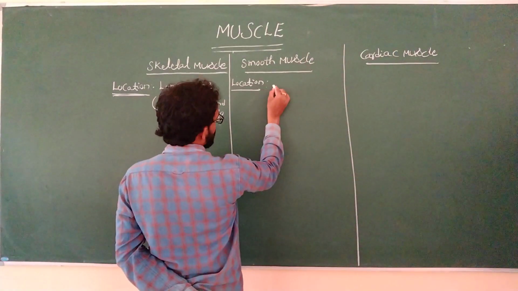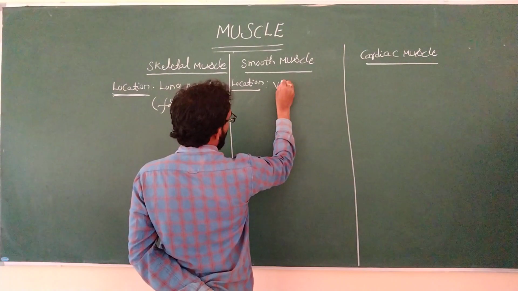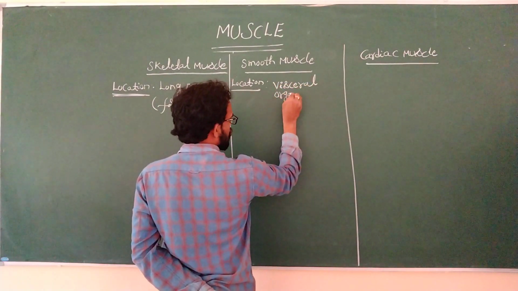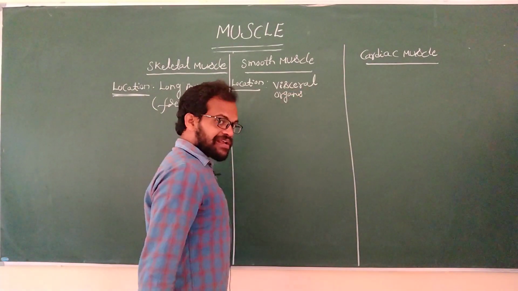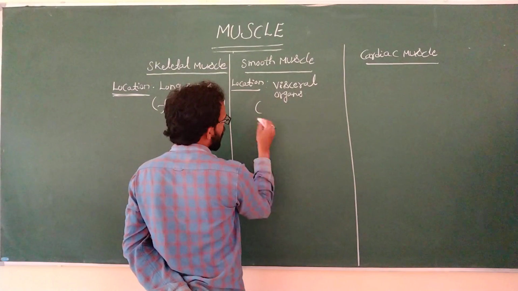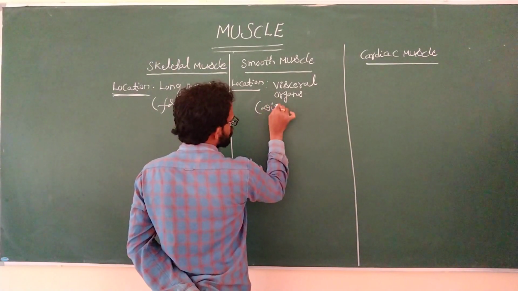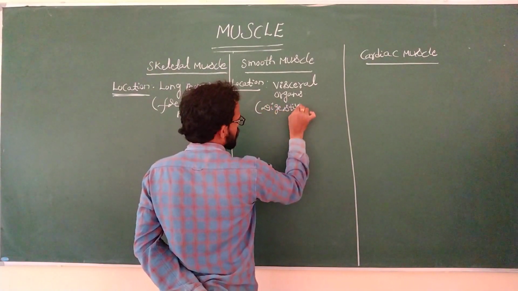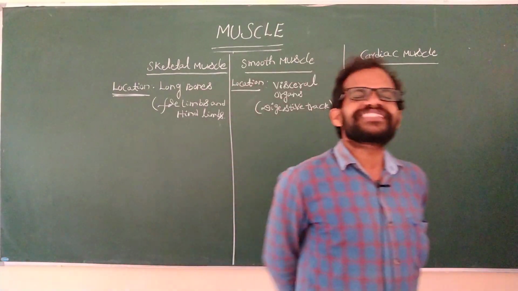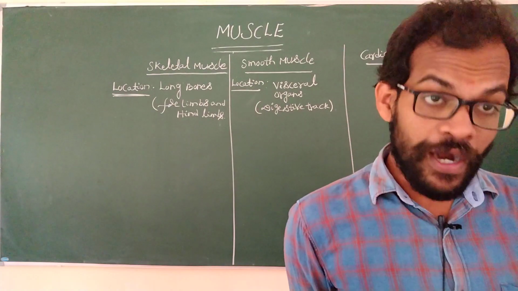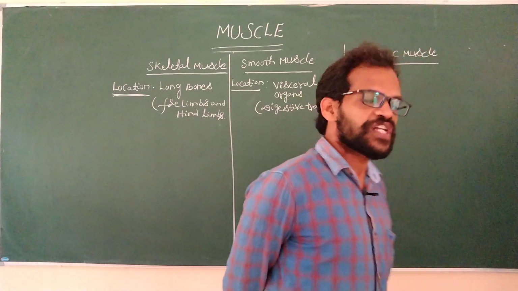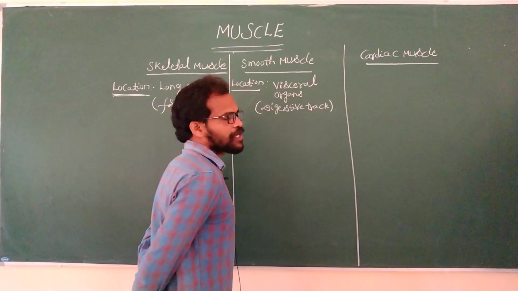Examples of visceral organs are the digestive tract or alimentary canal organs, the reproductive system, and also the urinogenital tract, the urinary tract. These are examples of where smooth muscles are located.